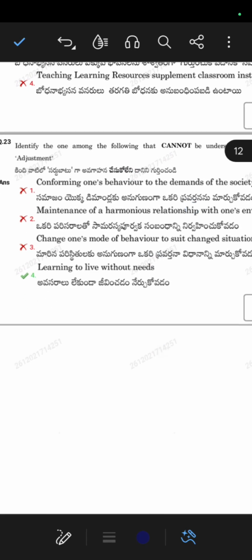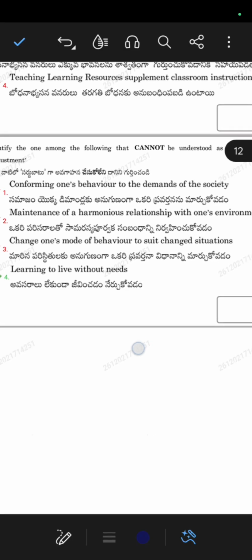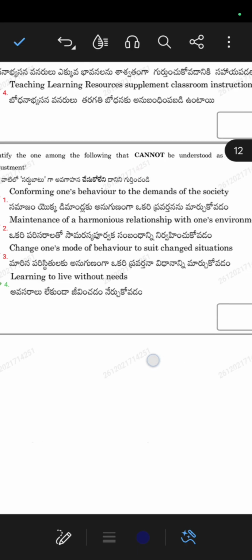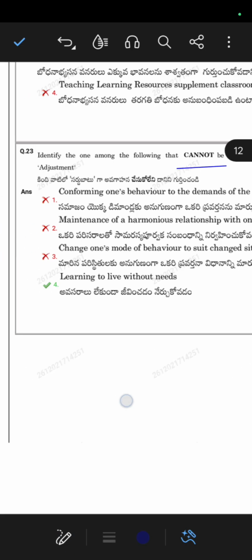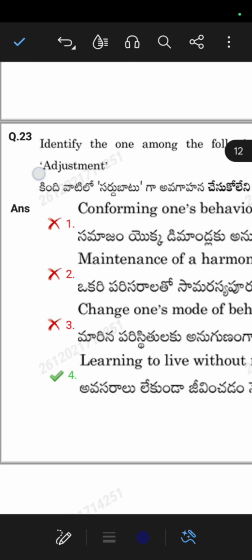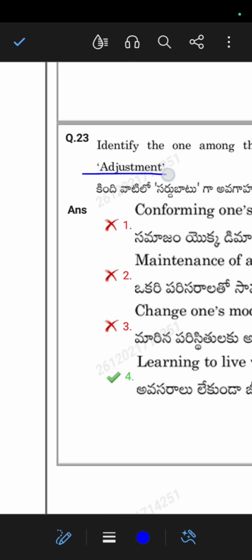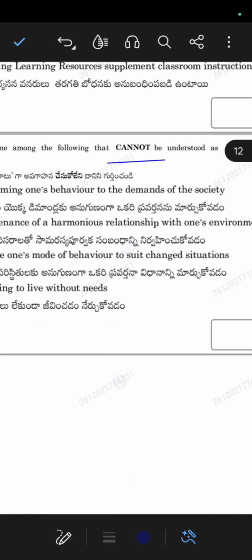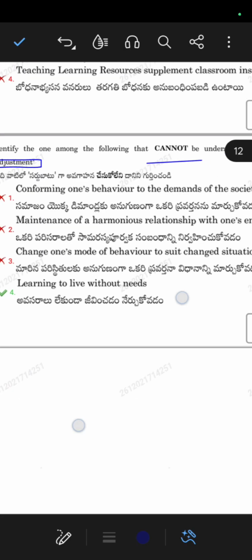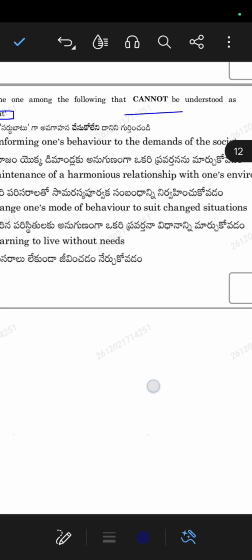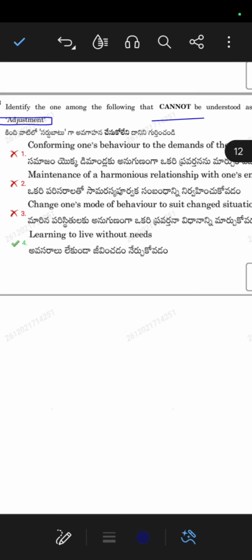Okay, now identify the one among the following that cannot be understood as adjustment. Again here they asked about cannot be. For what they asked, cannot be adjustment. Here you can see the word they have used, adjustment. Adjustment means what? Okay, see: conforming one's behavior to the demands of society, maintenance of harmonious relationship with one's environment, change one's mode of behavior to suit changed situations, learning to live without needs.